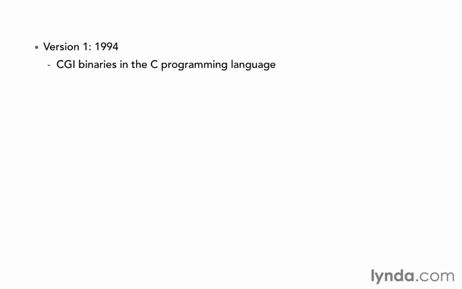To understand more about what PHP is now, it's helpful to examine the history of PHP. Version 1 of PHP was written by Rasmus Lerdorf in 1994. It was a set of CGI binaries in the C programming language that he wrote to replace a set of Perl scripts that he'd been using to maintain his personal homepage.